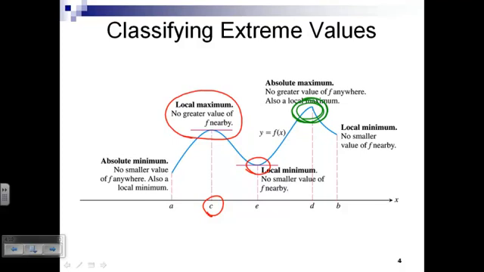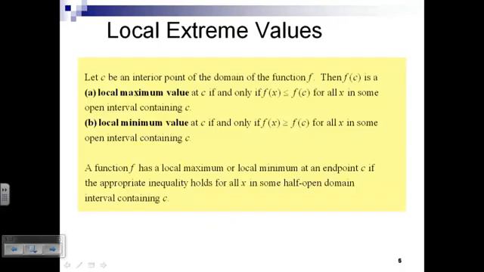So maybe we have two things going on here. Maybe the candidates in the interior are places that either have, as Ryan said, horizontal tangents, or the candidates are where there's no tangent, which is another way of saying where the derivative does not exist. Maybe it's not maybe. That's exactly what we're doing. Okay, so let's talk about local extreme values.